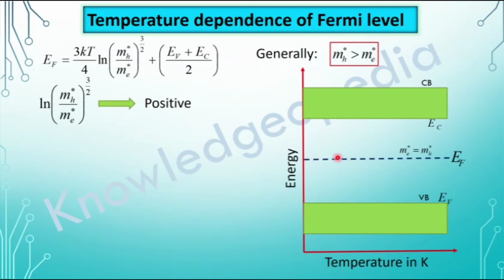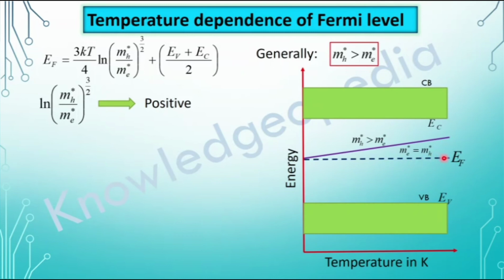So, the value of EF will go on increasing, that means we will be getting EF like this, going on increasing. At absolute 0, both are coinciding, but as we increase the temperature, we are adding a positive quantity to this value, and the magnitude of that positive quantity goes on increasing with rise in temperature. That is why the separation between these two is increasing as we increase the temperature. So, this one is moving more towards the conduction band.